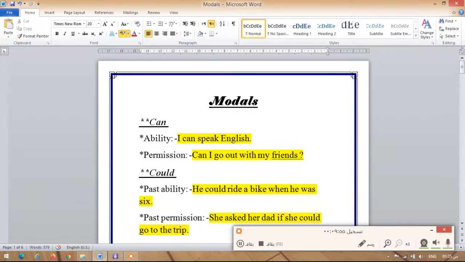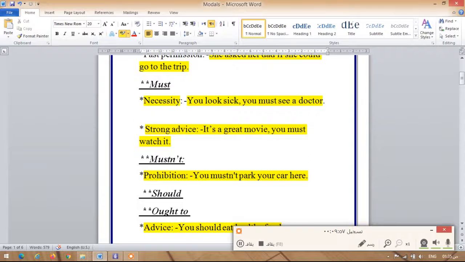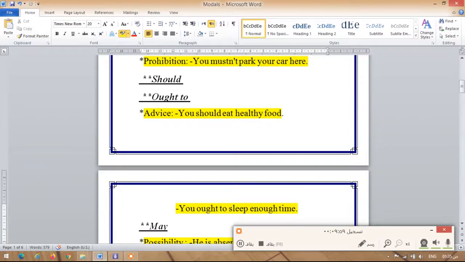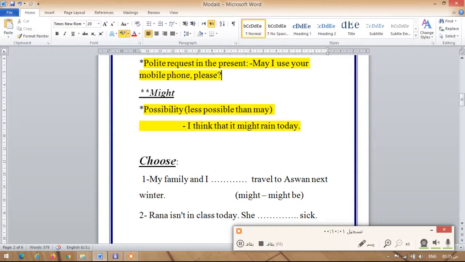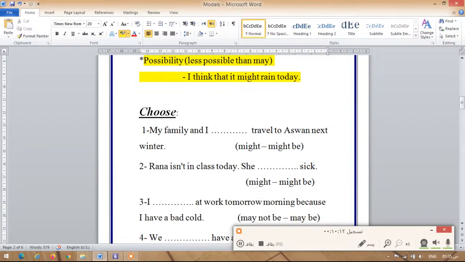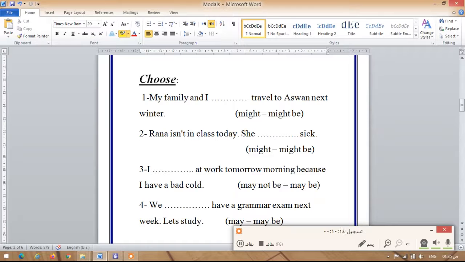but remember that after can, could, must, mustn't, should, ought to, may, might, all of them are followed by the infinitive, the verb without adding anything, without s, without es, without ing, without ed, and so on. And now we're going to answer the questions that we have.